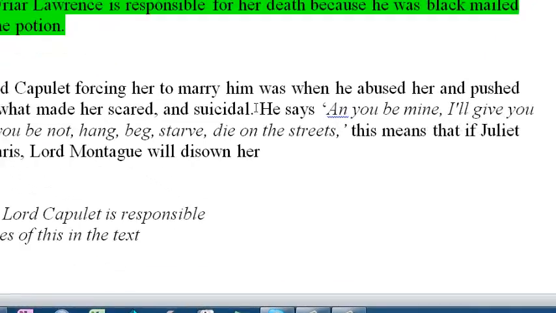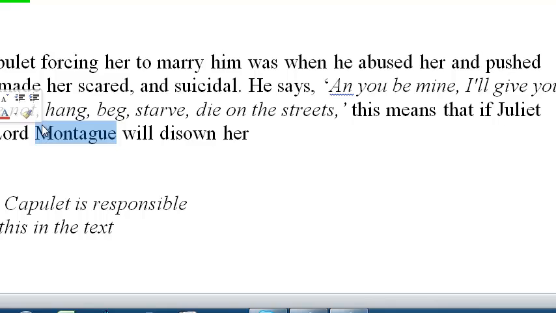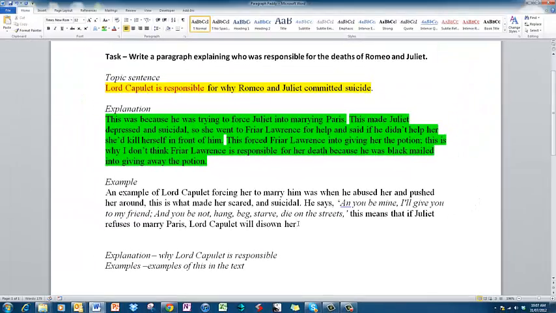This is what made her scared and suicidal. He says, "And you be mine, I'll give you to my friend, and you be not hang, beg, starve, die on the streets." This means that if Juliet refuses to marry him, Lord Capulet will disown her. Great. So he's actually put in the example here as well.